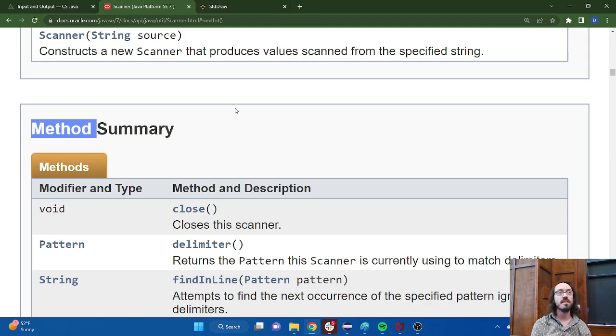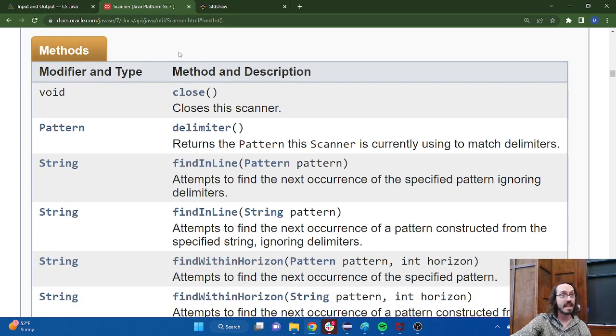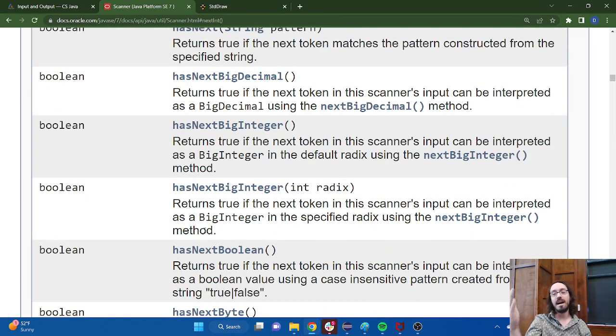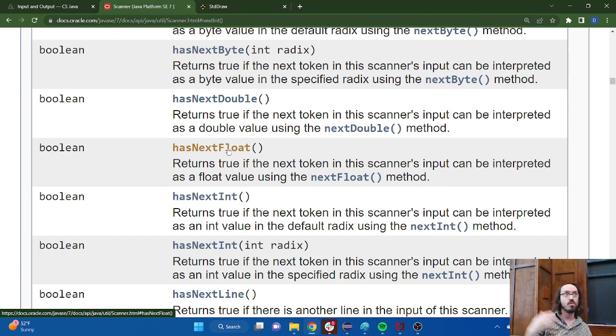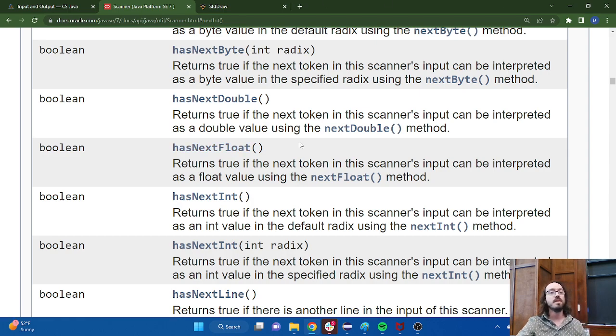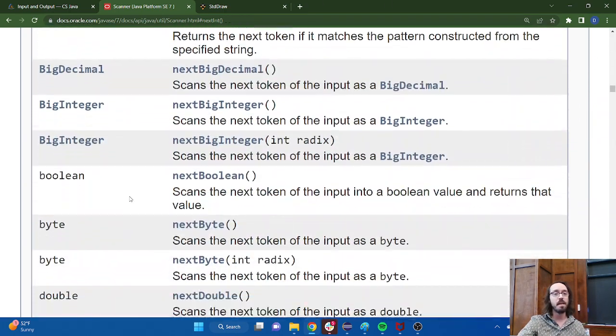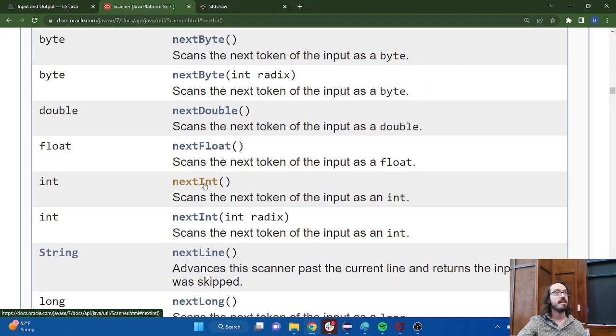For now, you can treat it as an action, a behavior, a function, right? All very similar ways to think of a method. These are things that Scanner can do. These are the operations that the Scanner can perform for us. So again, it's my job as the programmer to go through this list of operations and recognize, all right, I am trying to do this. Which of these operations on this list do I need in order to accomplish that, right? Some of these things are going to be relevant, some of them are not. And so if you scroll through this list, you'll see things that you recognize. For example, next int right here. That's an action that we've seen before.